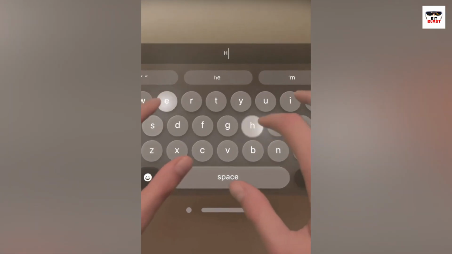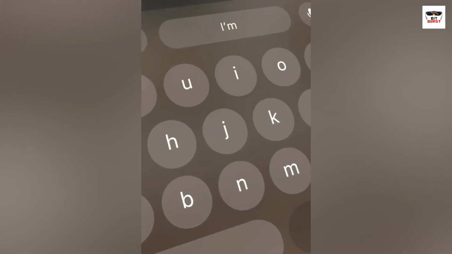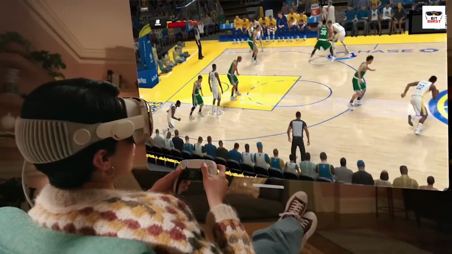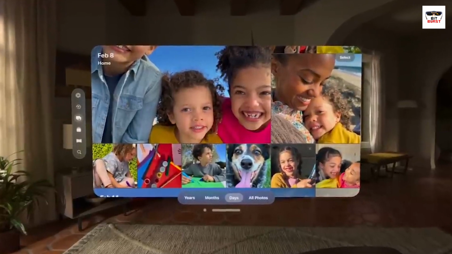For typing, VisionOS offers air typing, where you pinch your fingers on an invisible keyboard. While VisionOS is hands-free by design, you can further enhance the experience by pairing Bluetooth game controllers, keyboards, or other accessories. This gives you physical, tactile controls to complement the freehand interactions.